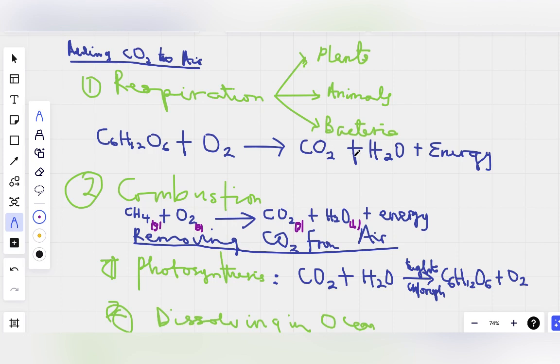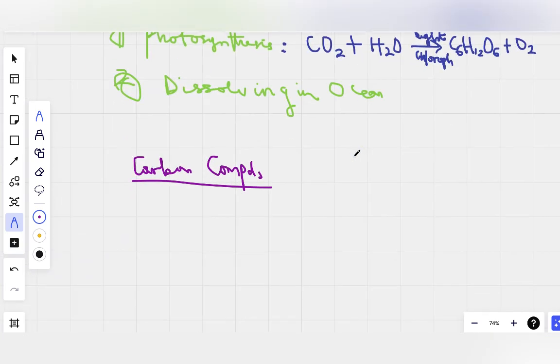Now the third one is acid and carbonate. So these are the three ways in which carbon dioxide is released to the air.